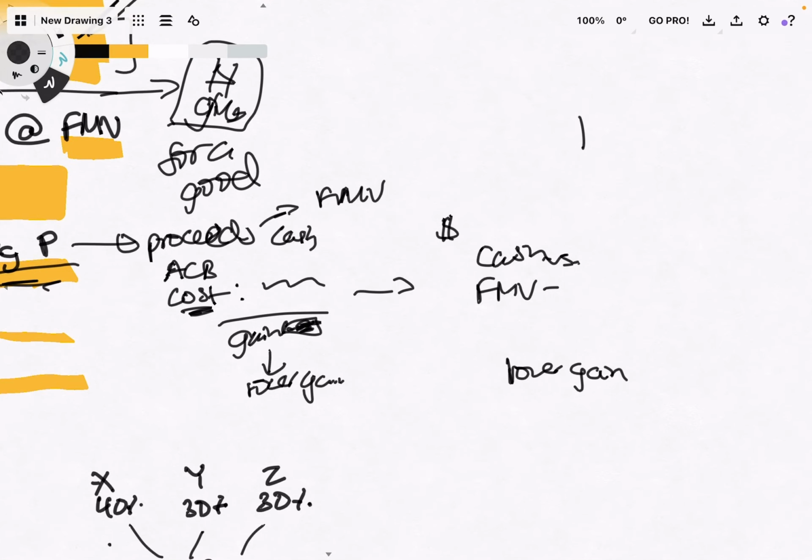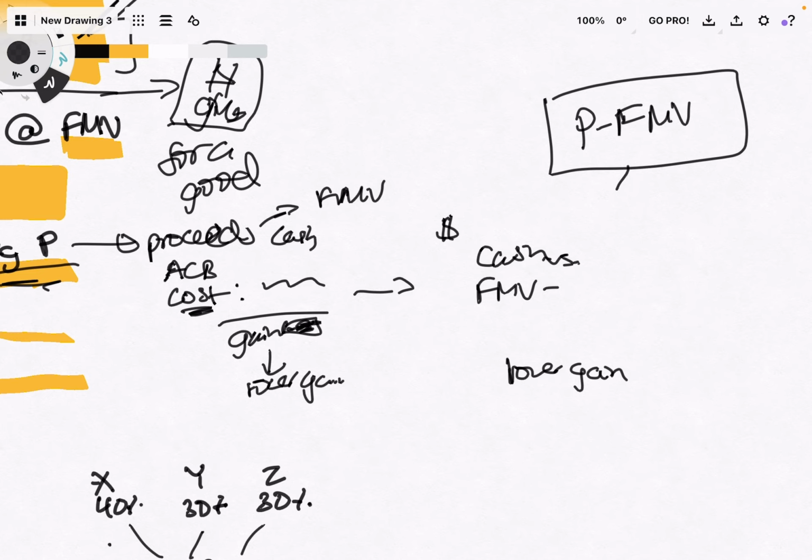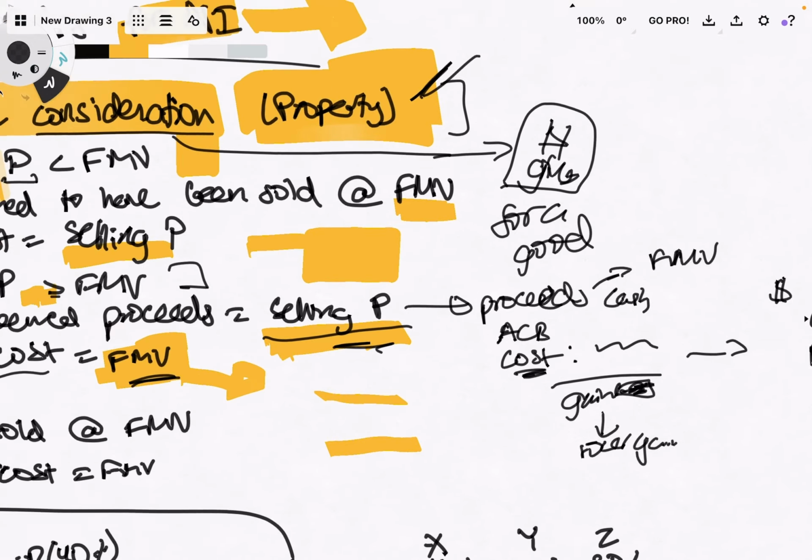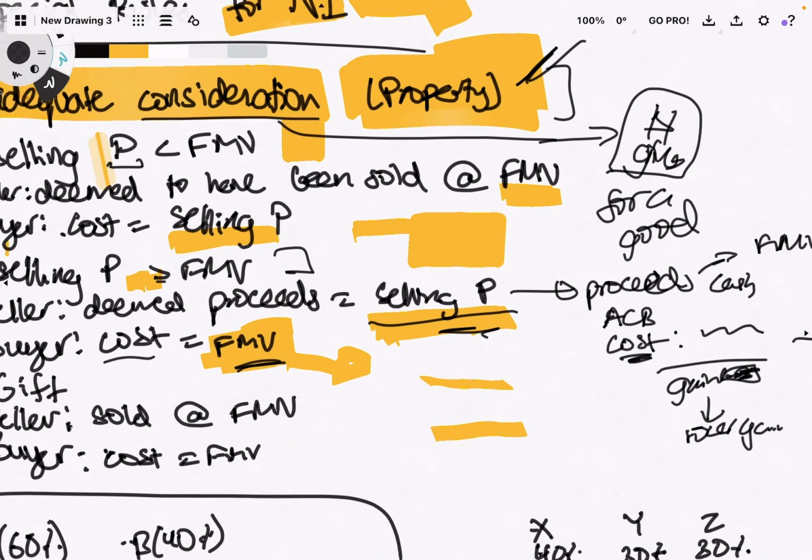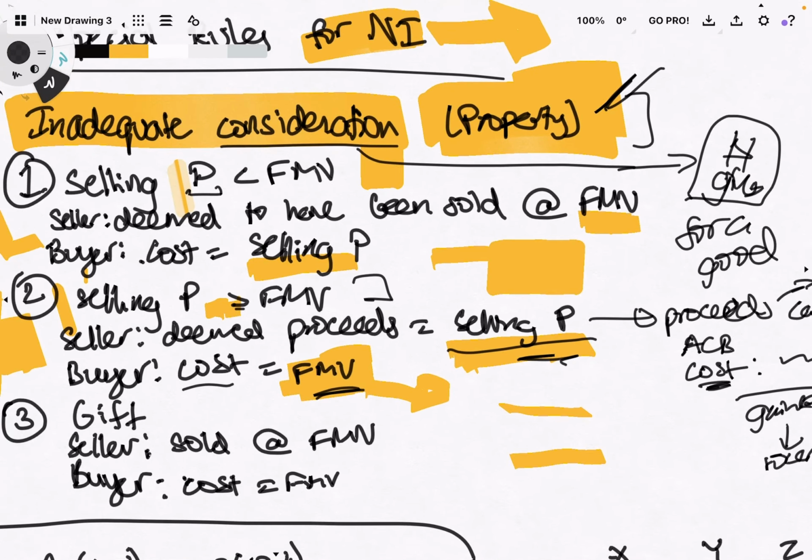So who's going to pay taxes on this amount, if both people are reporting it as being sold at this amount and bought at this amount, right? You have to incorporate the fact that the price is in there and the price is higher. So I think that's the gist for why you have to have one side use the selling price and the other use fair market value.